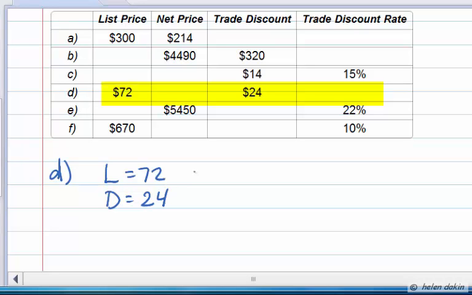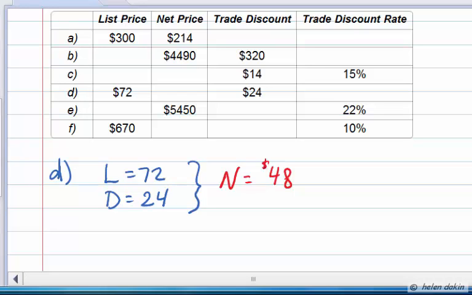Now, it's always a good idea to use common sense here. If we know that the list price is $72, and we know that the discount is $24, then the net price is simply the difference between the two. So net price is equal to list price minus the amount of discount. And in this particular case, that works out to be $48. So now we have a lot of information. We know that the net price is $48.